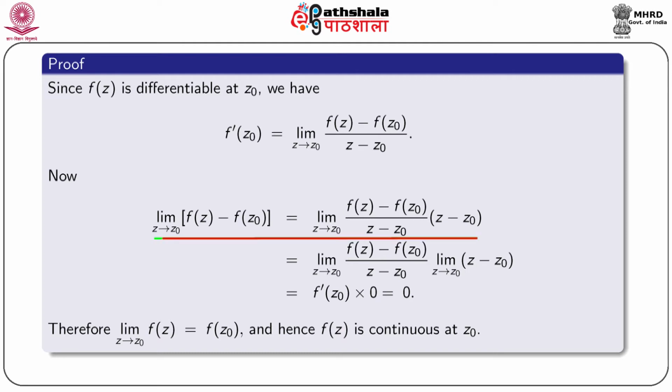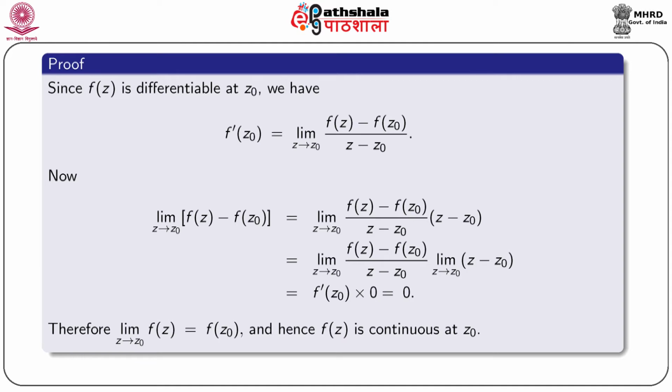Now, the limit as z tends to z0 of f(z) minus f(z0) is equal to the limit of (f(z) minus f(z0)) by (z minus z0) into (z minus z0), and this is equal to the limit of (f(z) minus f(z0)) by (z minus z0) into the limit of (z minus z0), which gives f dash z0 into 0, which is 0.